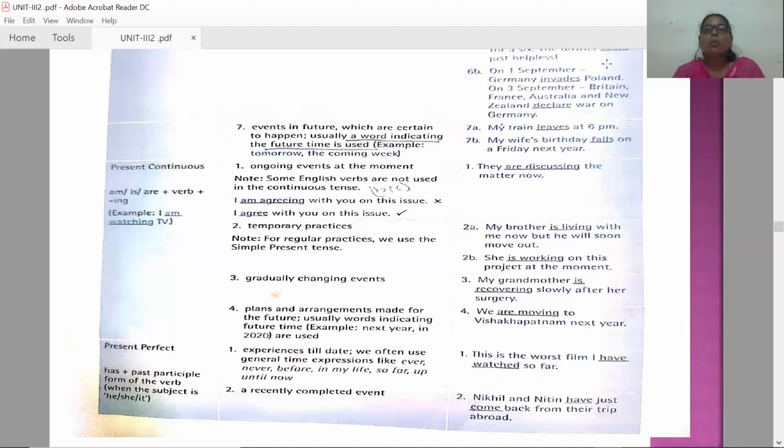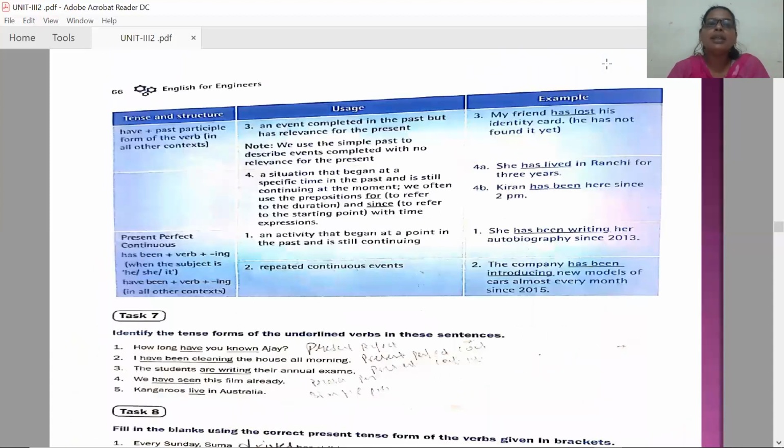So Nikhil and Nathan are plural. Third person plural. Nikhil and Nathan, two people are there. So it is a plural noun, subject form. So verb will be have. If it is a singular one, verb will be has. Make sure that you have to remember like that. And third structure, have plus past participle form of the verb in all the other contexts. As I told you, third person singular, then verb will be has plus past participle form, and in all the other cases verb will be in have plus past participle verb form.